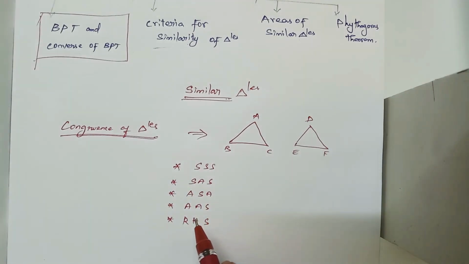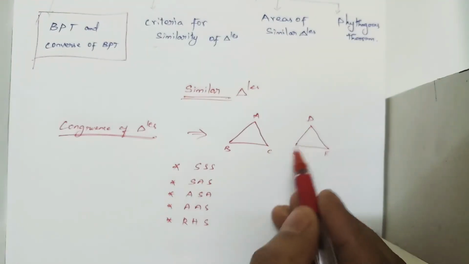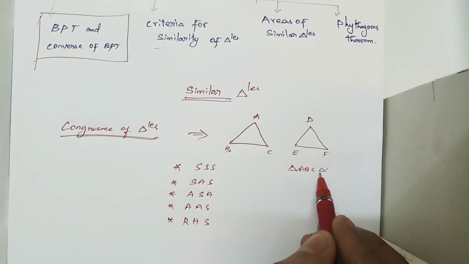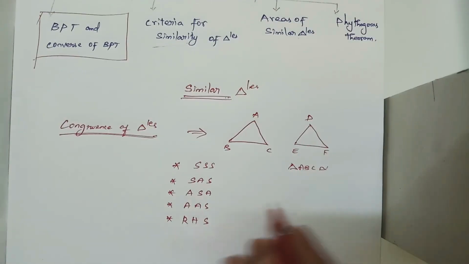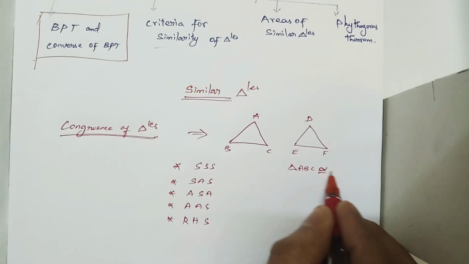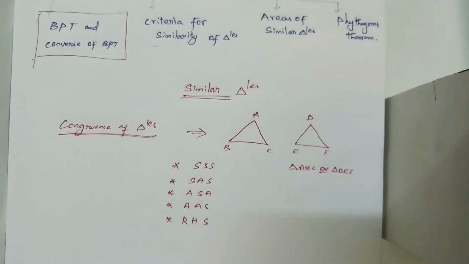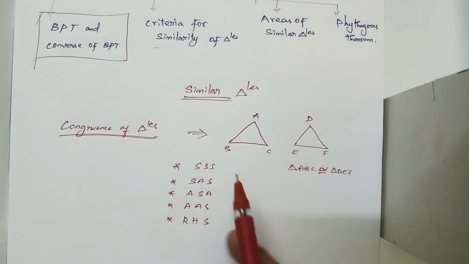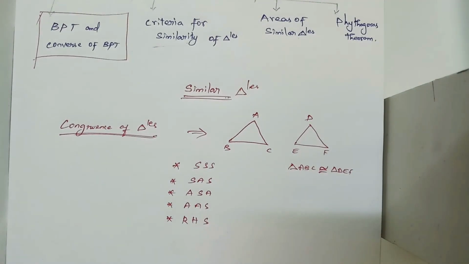If it satisfies this rule, this property, then we can say that the two triangles are congruent. Triangle ABC is congruent to triangle DEF. First of all you want to know what congruence of triangles is. Let's take a very simple example.